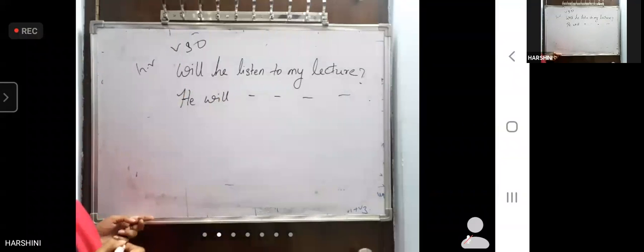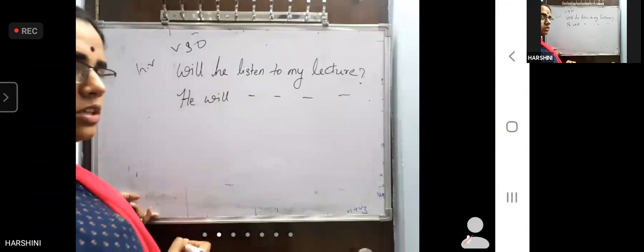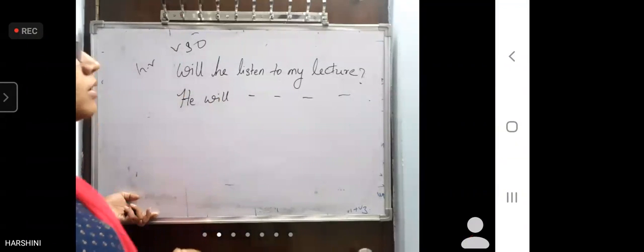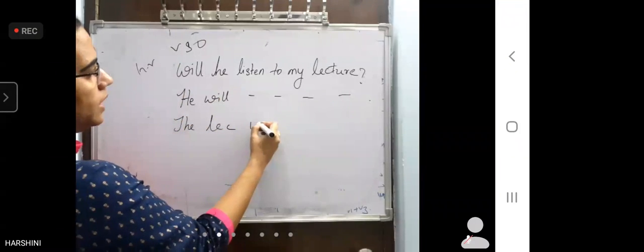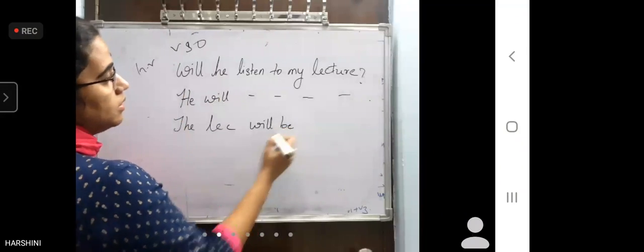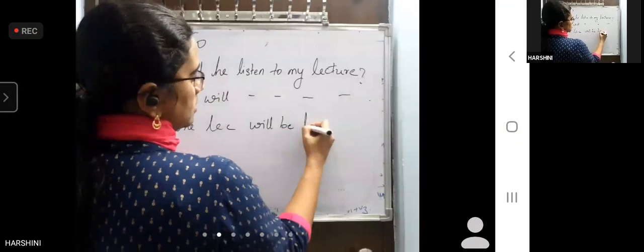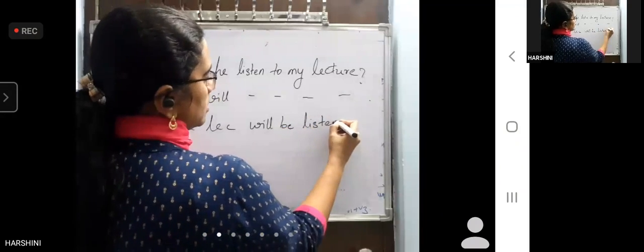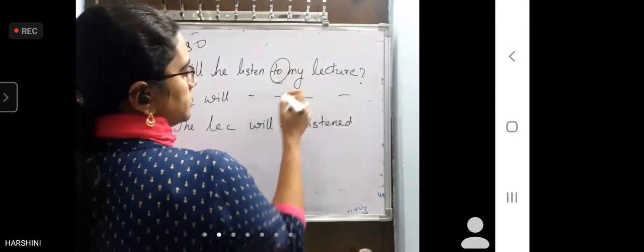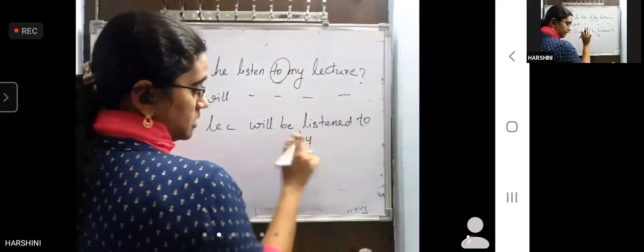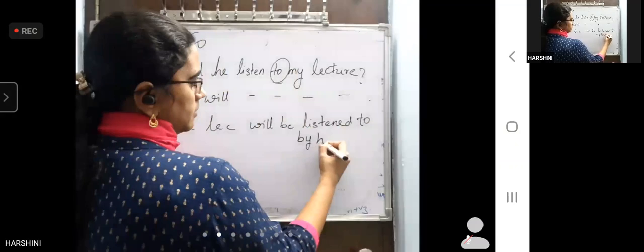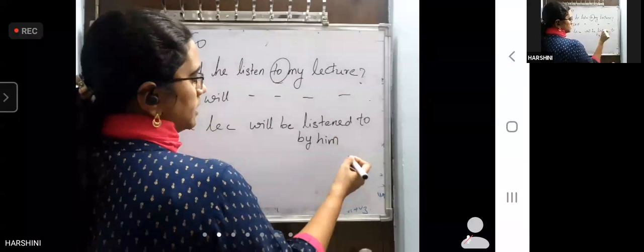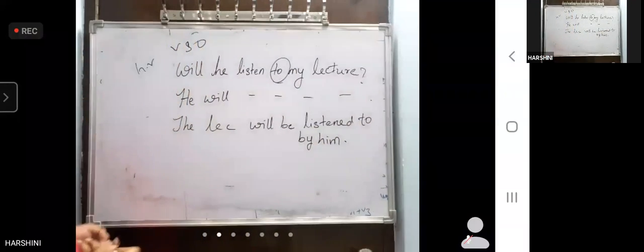Now, what do we have to do? Change it into passive voice. The lecture will be listened by him. One word you missed: listen to. The preposition should be placed as it is. By him. Full stop.